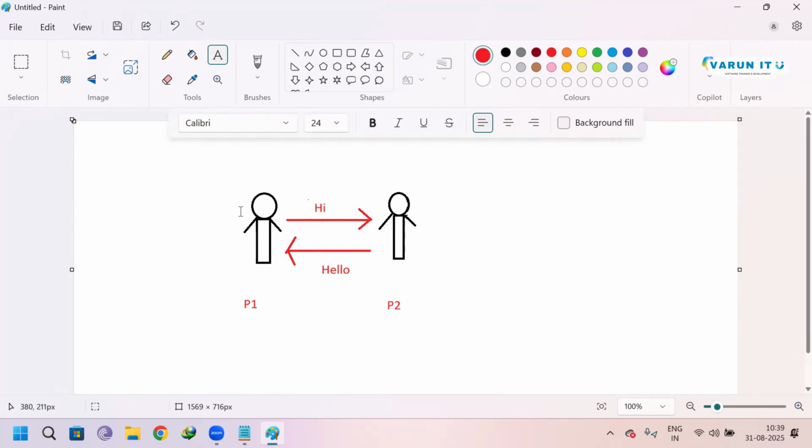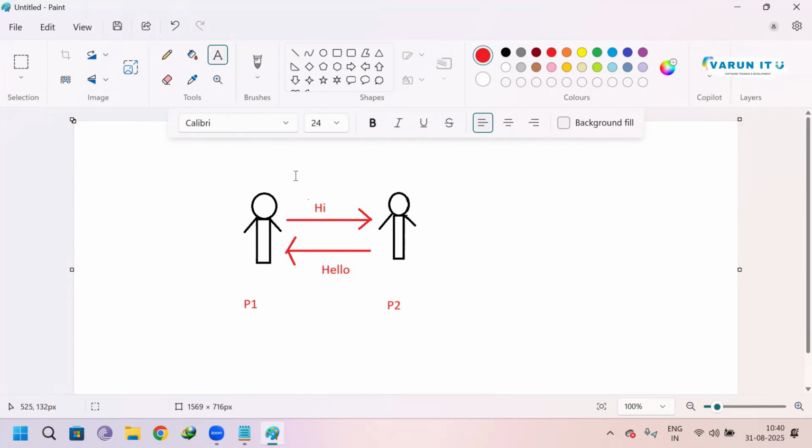What happened here? How did he respond saying hello? Because P2 has understood the language of P1, whatever he says. P1 says hi and P2 responded saying hello because they were communicating with a common language like English. Here we are communicating in English because P1 knows English and P2 knows English.